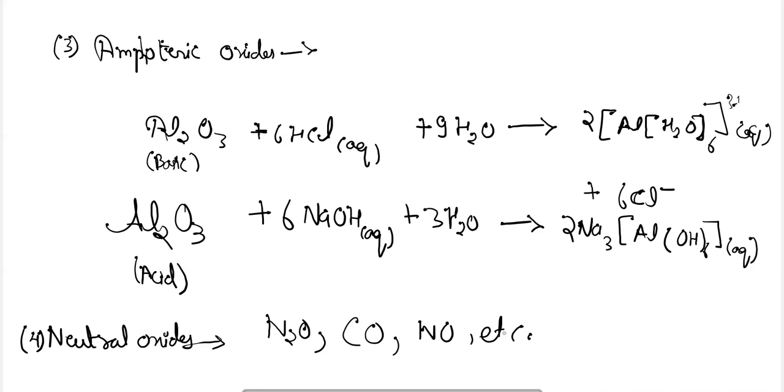Next are the mixed oxides. The metal oxides which consist of two simple oxides, where the oxygen is combined with the metal in two or more oxidation states, are termed mixed oxides. For example, Fe3O4.